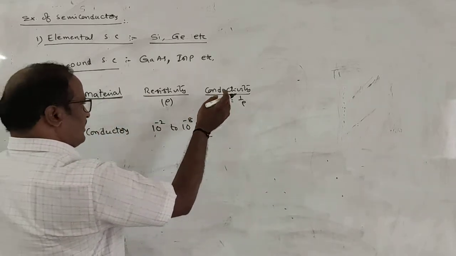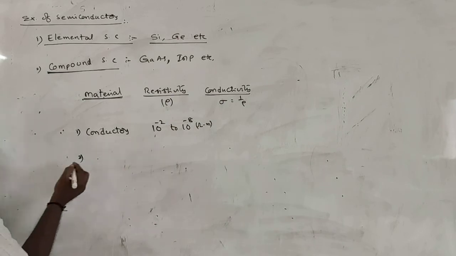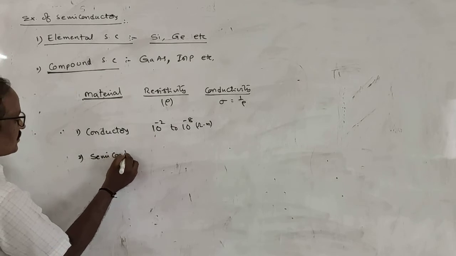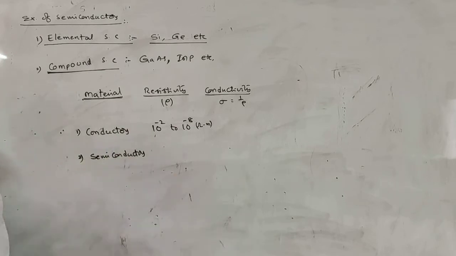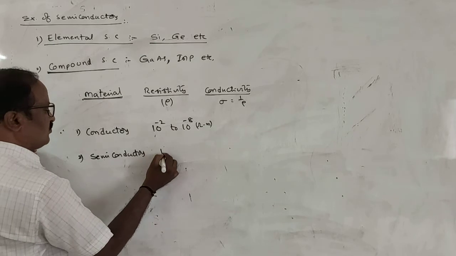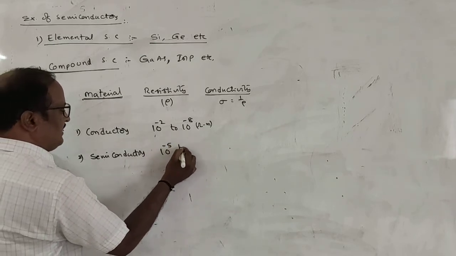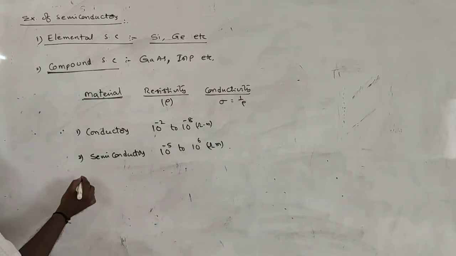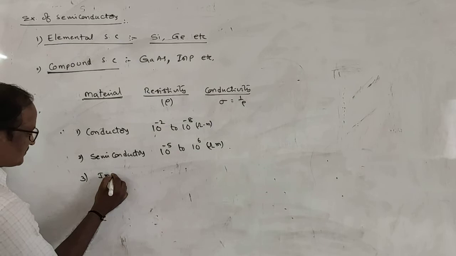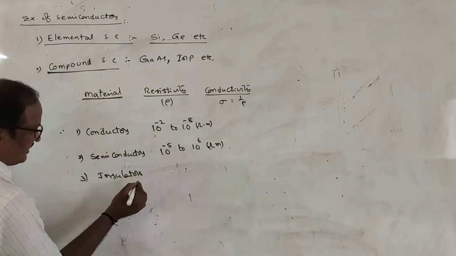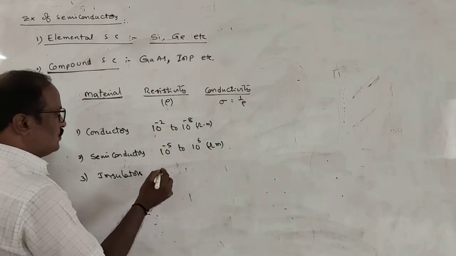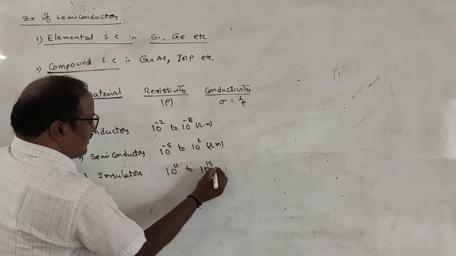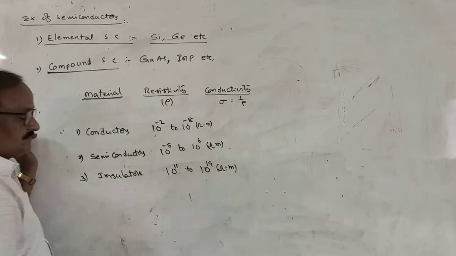In the case of semiconductors, resistivity lies between 10 to the power minus 5 ohm meter and 10 to the power 6 ohm meter. And third, for insulators, resistivity is 10 to the power 11 to 10 to the power 19 ohm meters.